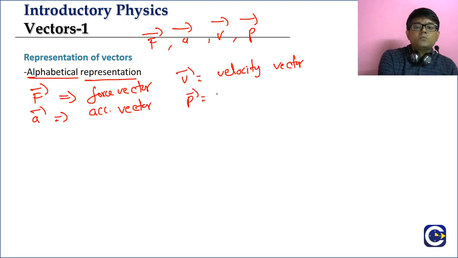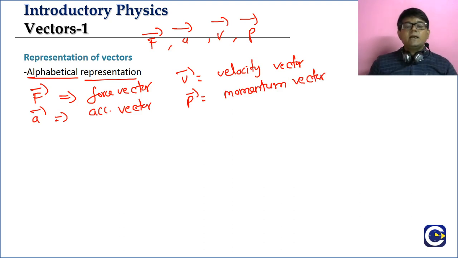And similarly P bar means what? It is the momentum vector. So the challenge here is, we have only a limited number of alphabetical symbols. What we will end up doing is using one symbol for different things. You will learn that as you go and see more and more physical quantities. We may use one symbol for different physical quantities, because the number of symbols is limited.